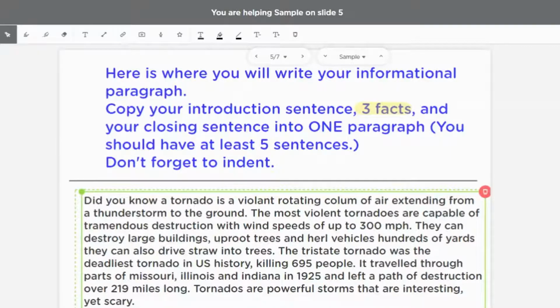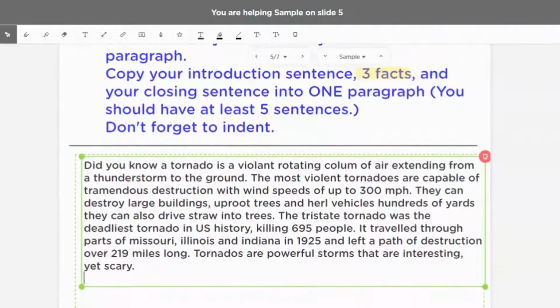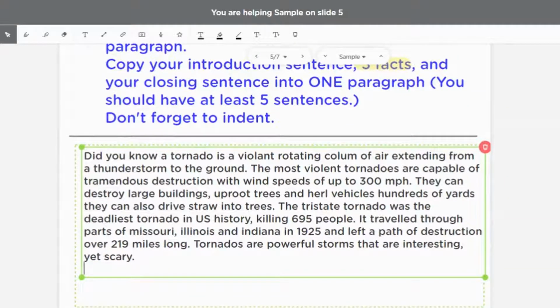Today you are going to revise and edit your informational paragraph that you wrote over tsunamis. I, however, have made a sample paragraph over tornadoes, just to show you what you need to do. Now, the very first thing that you should be doing in revising and editing is checking to make sure that your sentences have punctuation in them where your voice pauses. And if it's a question, that they have question marks.